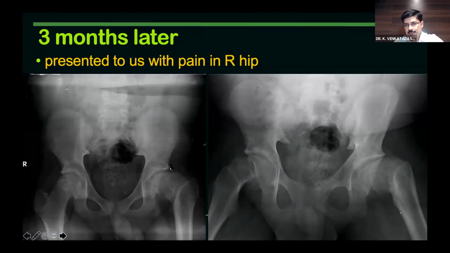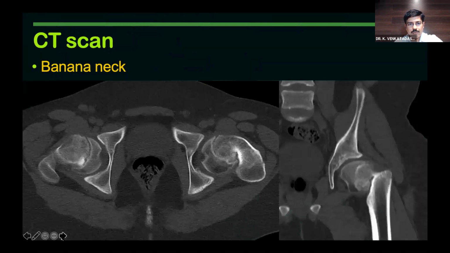So the management is going to be similar to the patient which I showed recently in the previous case. Again, bilateral chronic stable slip. One side is mild. I mean, you can tackle it on the right side easily by doing a modified Dunn. And I wanted to show the scan. So this is what we call the banana neck deformity. So here the physis is open. You can do a modified Dunn by doing an osteotomy here, mobilize the epiphysis, and you have to resect this amount of bone, and you can reposition the epiphysis.